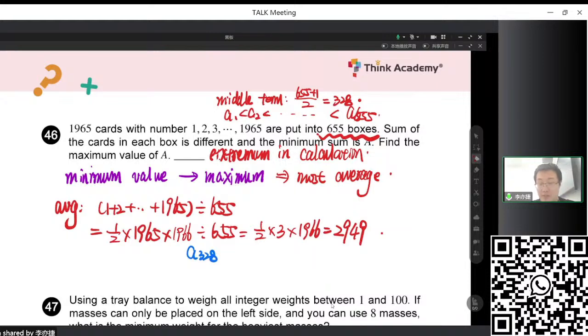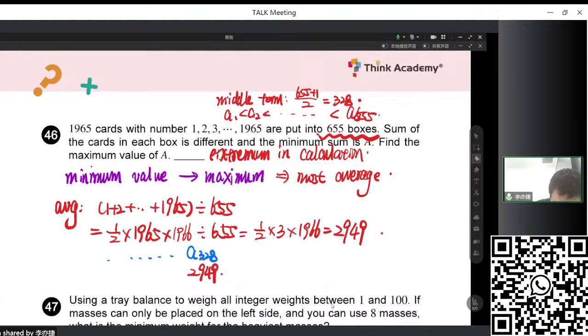Because for an arithmetic sequence with odd terms, the average is just equal to the middle term. So in the middle, we set the number to be equal to the average. There's 2,949.